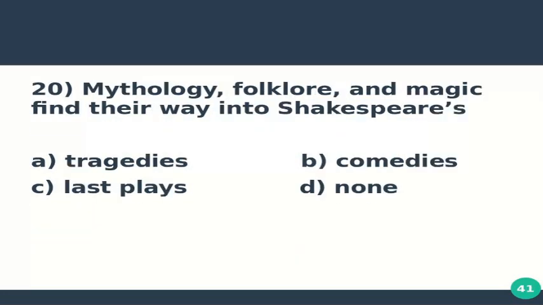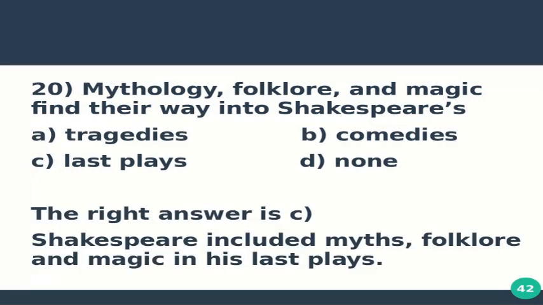Question number 20 is, mythology, folklore, and magic find their way in Shakespeare's option A, tragedies, option B, comedies, option C, last plays, and option D, none. The right answer is C. Shakespeare included myths, folklore, and magic in his last plays.